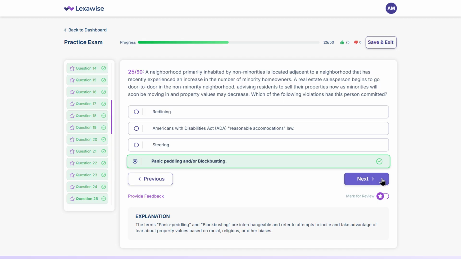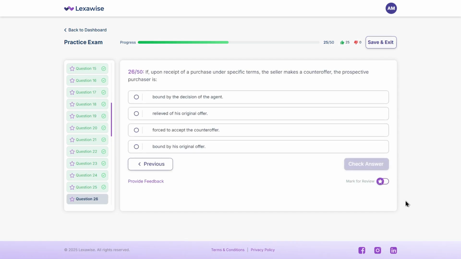Next up, if upon receipt of a purchase offer under specific terms, the seller makes a counteroffer, the prospective purchaser is: A. Bound by the decision of the agent. B. Relieved of his original offer. C. Forced to accept the counteroffer. D. Bound by his original offer. Got your answer?